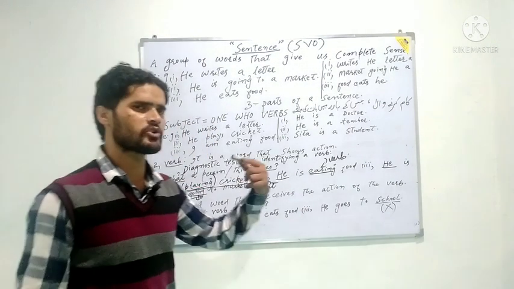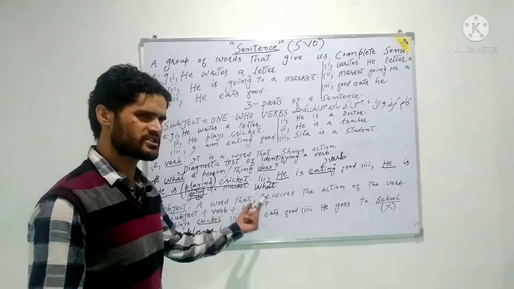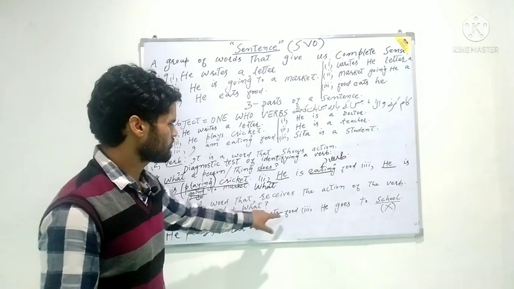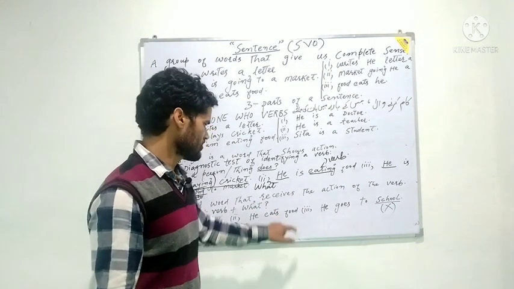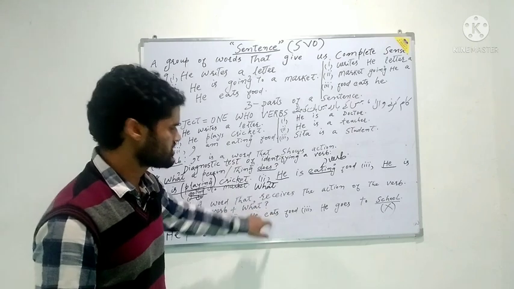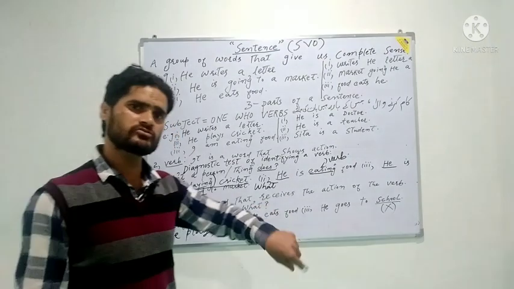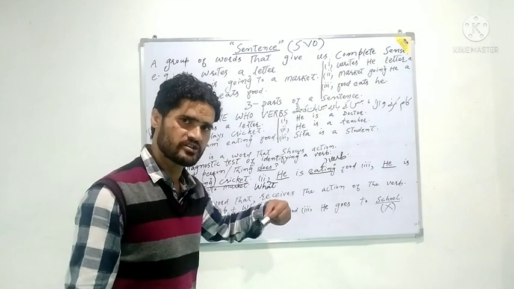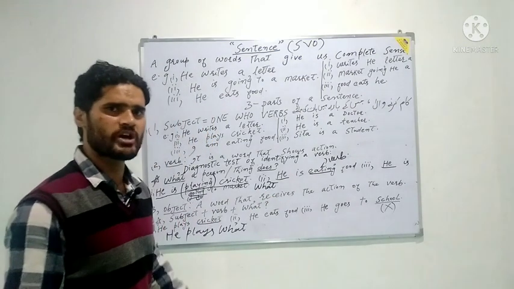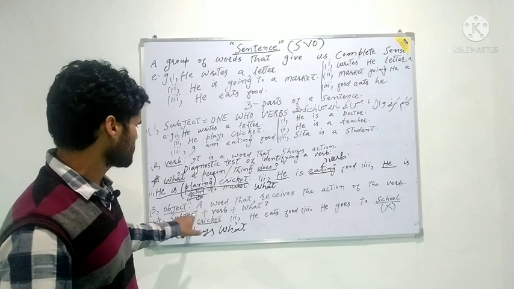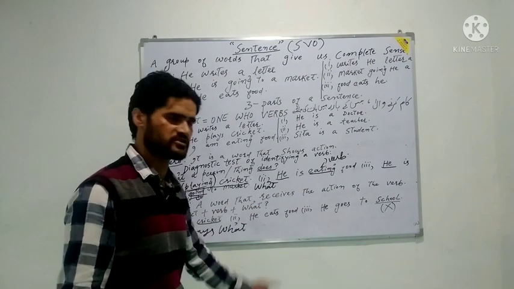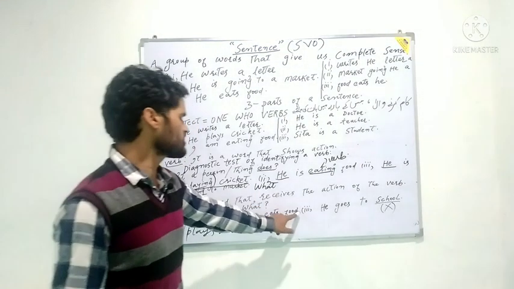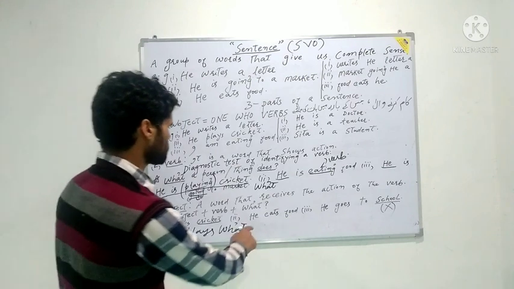If we are to identify the object, although it seems very simple to understand that food here acts as the object of verb eat, but if we are to make sure whether the word food really is an object or not, then you have to go through the usage of the principle subject plus verb plus what. Now we will see. He eats food. First of all, you have to find out the subject.